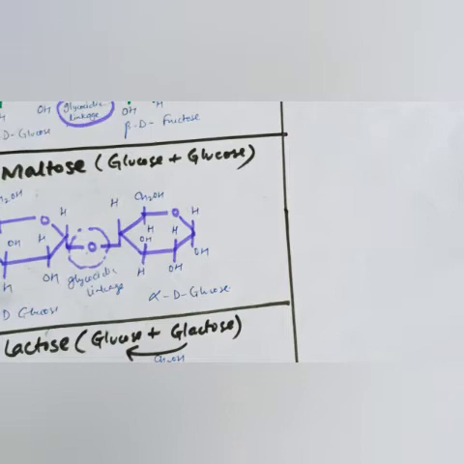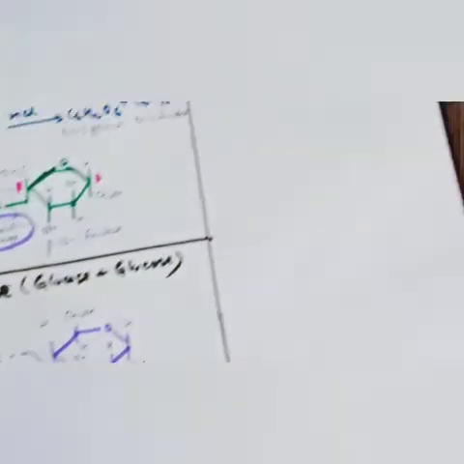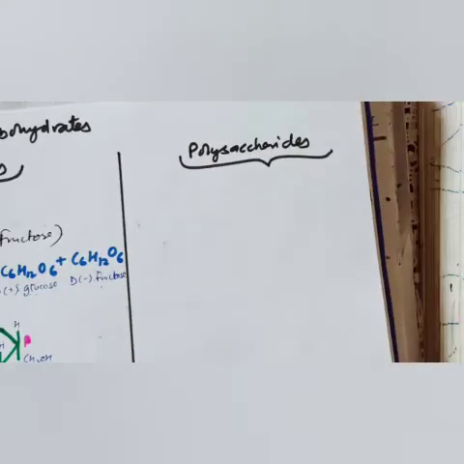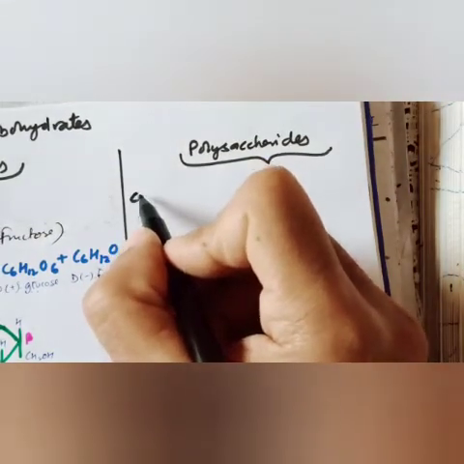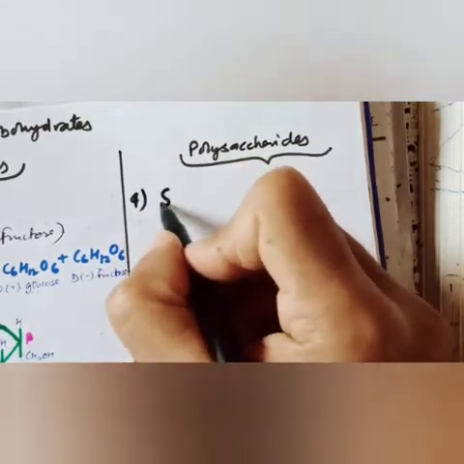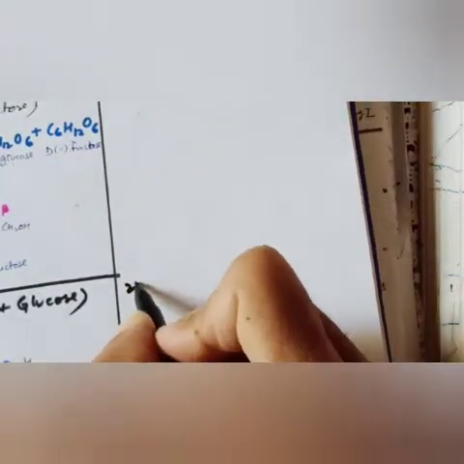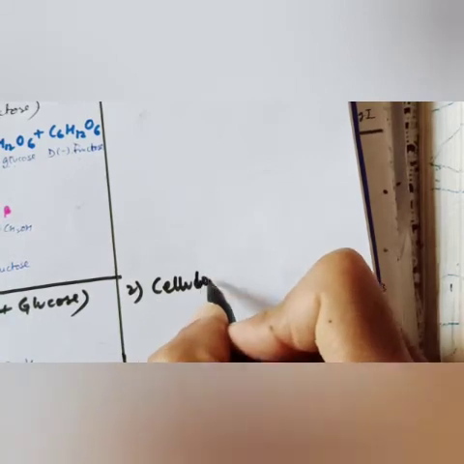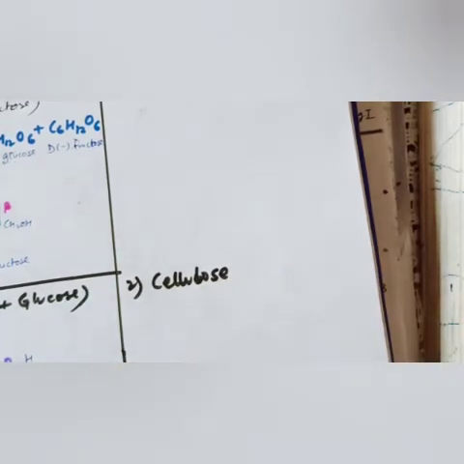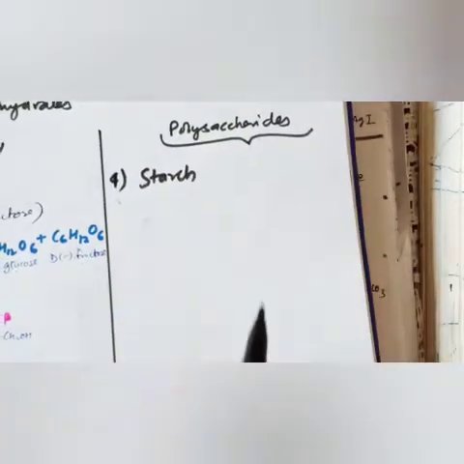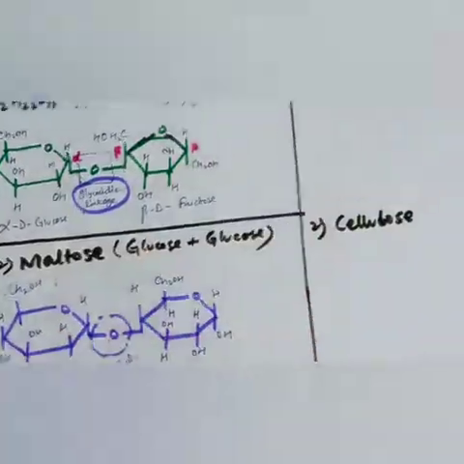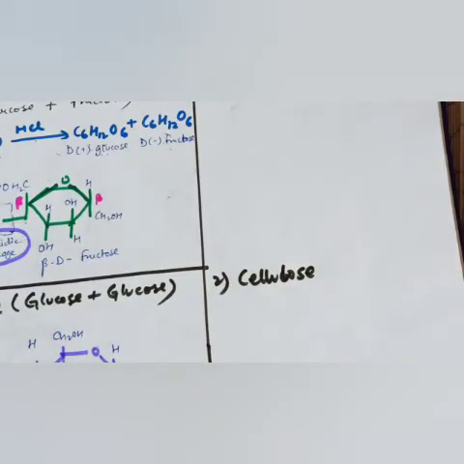Tomorrow I will tell you about starch and cellulose also, or you can practice the two components of polysaccharide. If I say polysaccharide, number 1 is starch, the structure of starch, number 2 is cellulose, the structure of cellulose, and there is no structure of glycogen. So dear students, this is all for you. This is your homework, and the rest I have told you. So this is all about the structure of carbohydrates, and tomorrow in the live class I will tell you about protein.